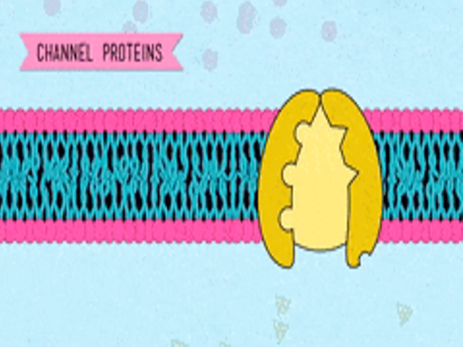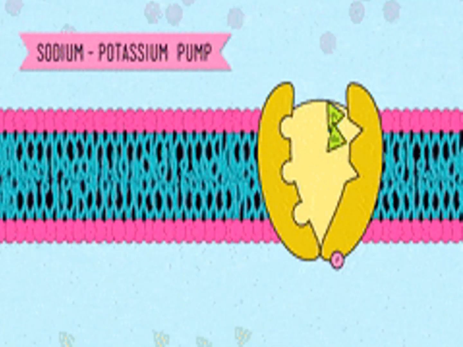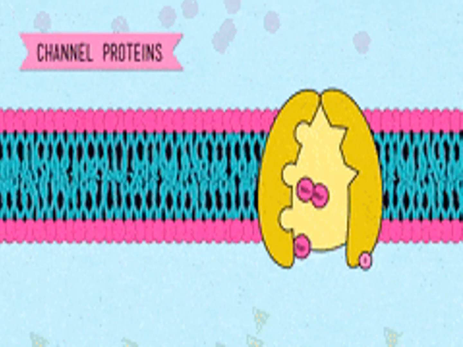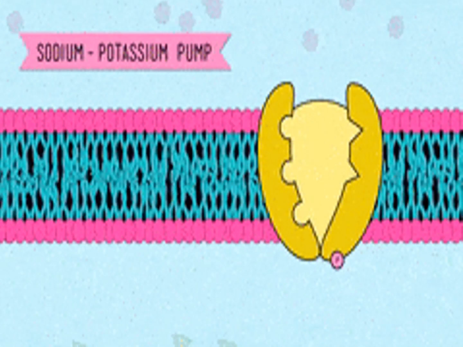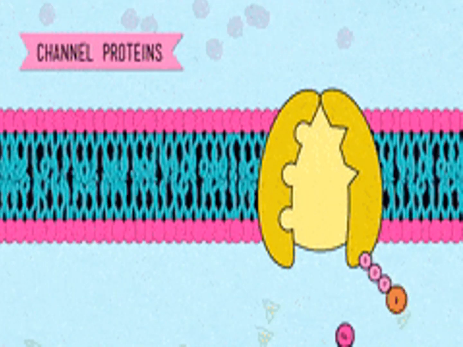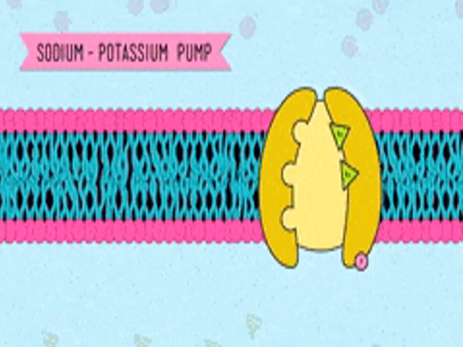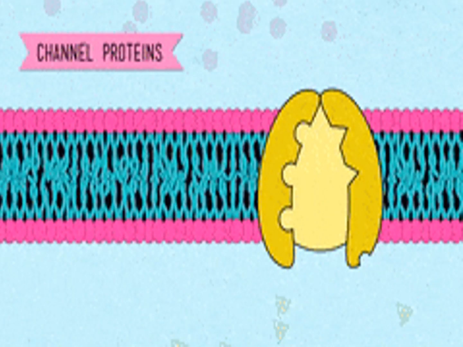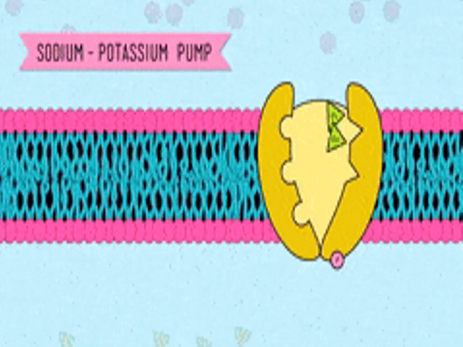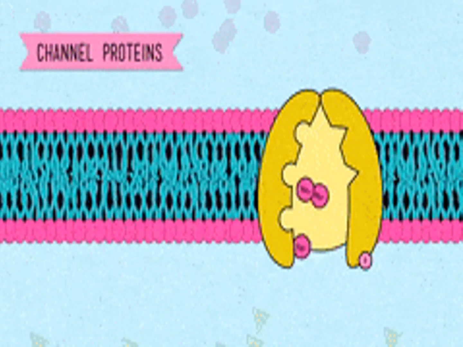Now, which are those substances? It allows useful molecules, like water, salt, and oxygen to enter the cell because it's going to benefit the cell. And all waste substances like carbon dioxide are going to go out of the cell. Okay, so by using this method, the plasma membrane is helping and protecting the cell by only allowing useful substances to enter the cell and harmful substances to go out of the cell.